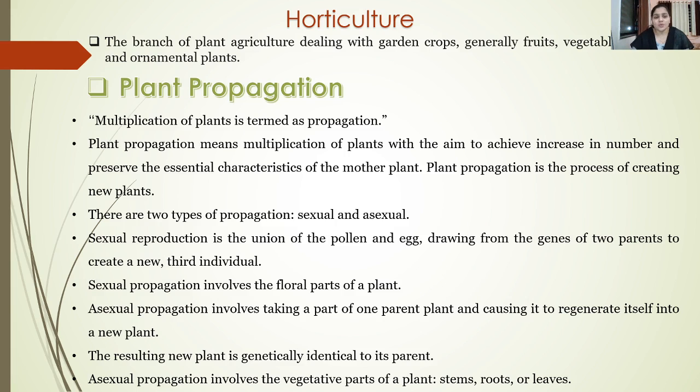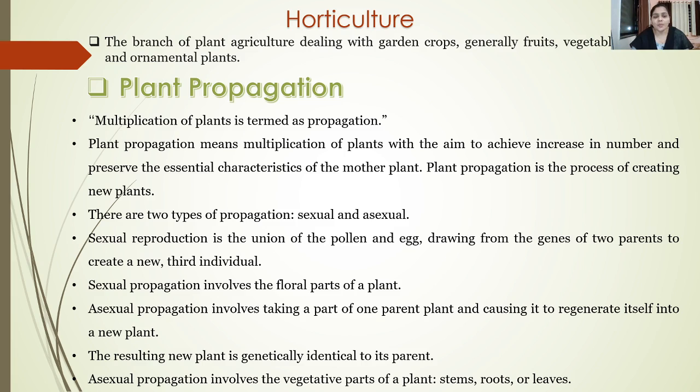In vegetative propagation, the propagation is usually carried out with the help of vegetative parts such as the roots, stems, and the leaves. In case of sexual reproduction, which is also termed seed propagation, it is mainly carried out with the help of the formation of male and female gametes.